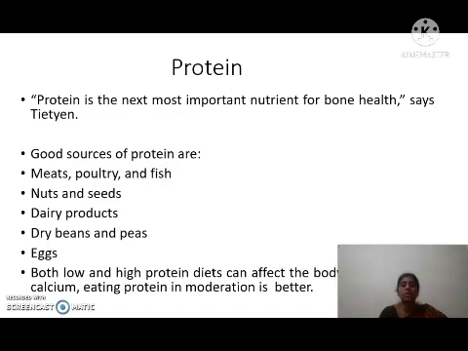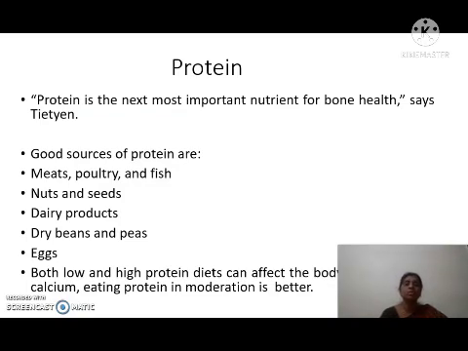So eating protein in moderation is better. With a high protein diet or a low protein diet, both cases can affect the body's ability to use the calcium. So moderation of protein intake is very, very important. For the better absorption of calcium, vitamin D is very important. Along with that, protein is also important for better bone health. So calcium, protein and vitamin D are the three things which are important for healthy bone.